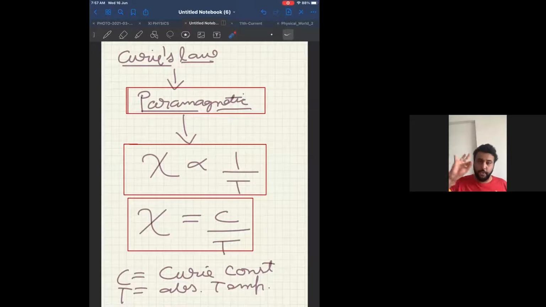There is something called Curie's law, there is something called Curie-Weiss law, and there is something called Curie temperature. All three are different things. In your module, you can see all three. Can you see Curie's law, Curie's temperature, Curie-Weiss law? All three are different. Right now, what I'm doing is Curie's law itself.